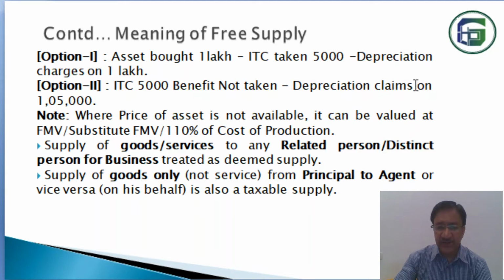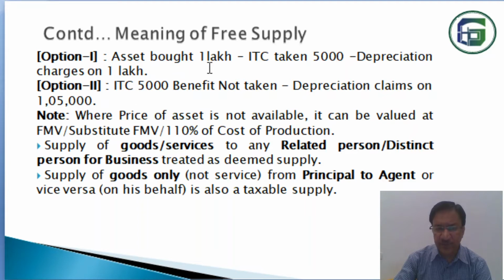Then you can charge the depreciation on 1 lakh 5,000, because 1 lakh is the cost of the asset and the 5,000 you have not claimed as ITC benefit. So that is another cost. So the cost of the asset becomes 1 lakh 5,000 and your depreciation will be charged on 1,05,000. So this is the second option.